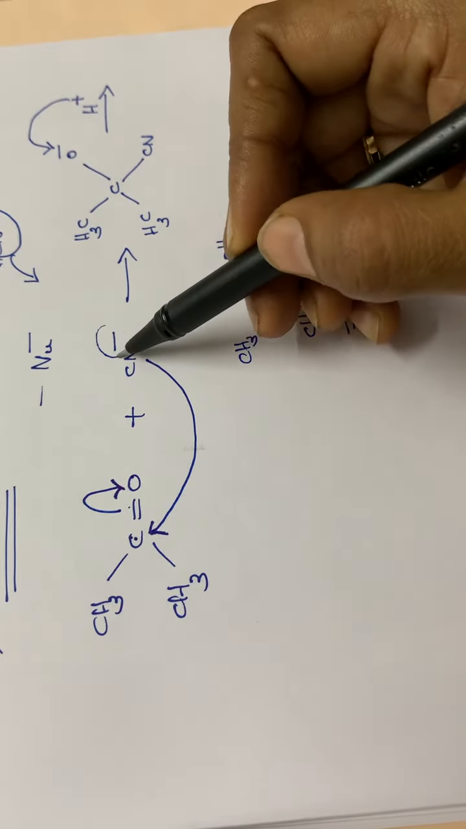Dehydrohalogenation. Dehydrohalogenation means removal of a hydrogen atom as well as a halogen atom. Removal of hydrogen as well as halogen, that is what is called dehydrohalogenation. Halogen, generally we will be representing it as X. Removal of hydrogen and halogen atom, that is the word meaning, dehydrohalogenation.